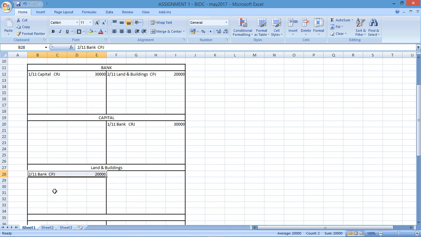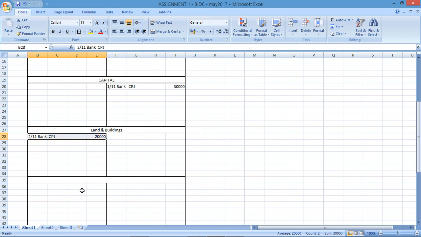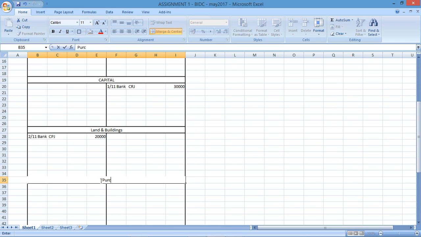The next one for the 4th, purchased goods $1,900 and paid by check. So if I'm purchasing goods, I'm going to record this as either inventory or purchases, depending on what inventory management system they're utilizing. They haven't specified the system that's being used, so I'm going to use purchases. Purchases, we would assume, is used in this business, and we would then say that they're using the periodic system. Right, you will learn about the periodic and perpetual systems later. For now, I'm just using the word purchases to describe the inventory that's being bought in this particular company.